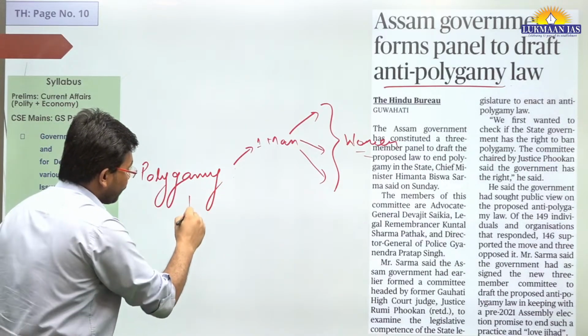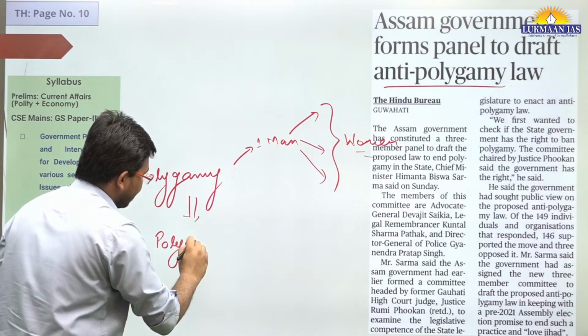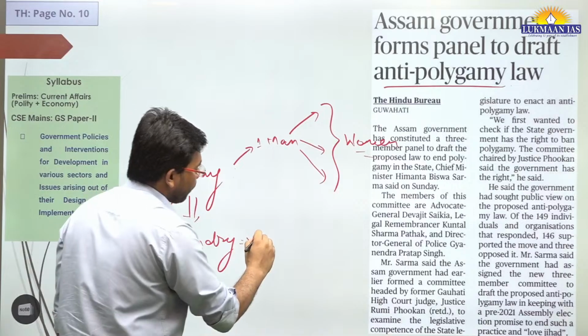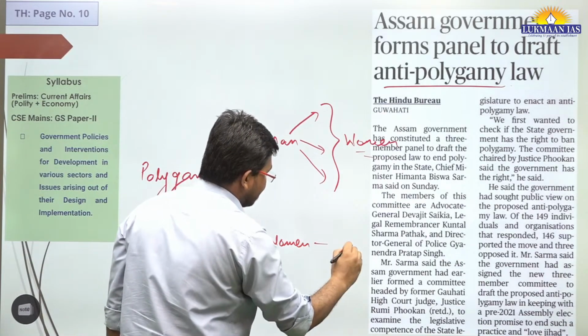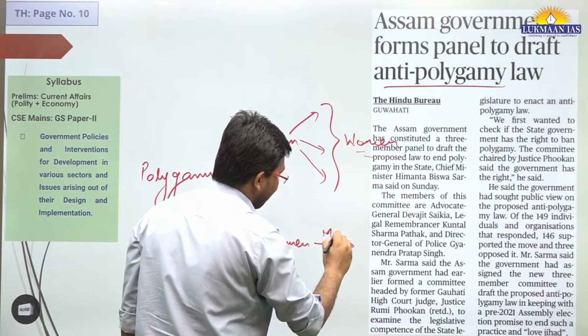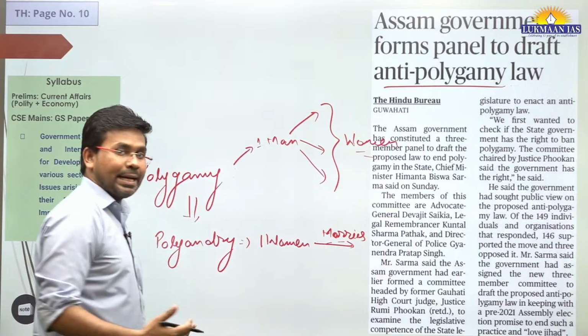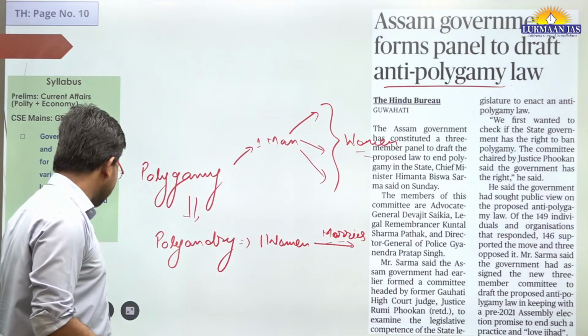Then there is an opposite term also, which is known as polyandry. In case of polyandry, one woman marries more than one man. That's polyandry. So polyandry is not practiced widely, though it is there in certain communities.